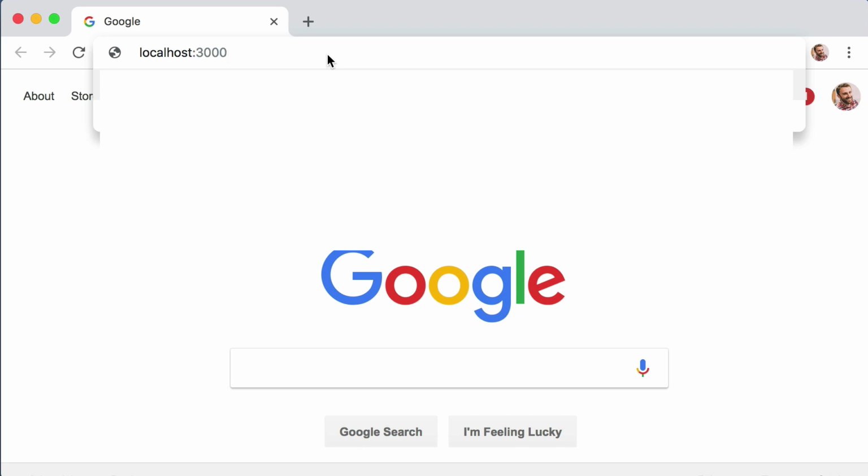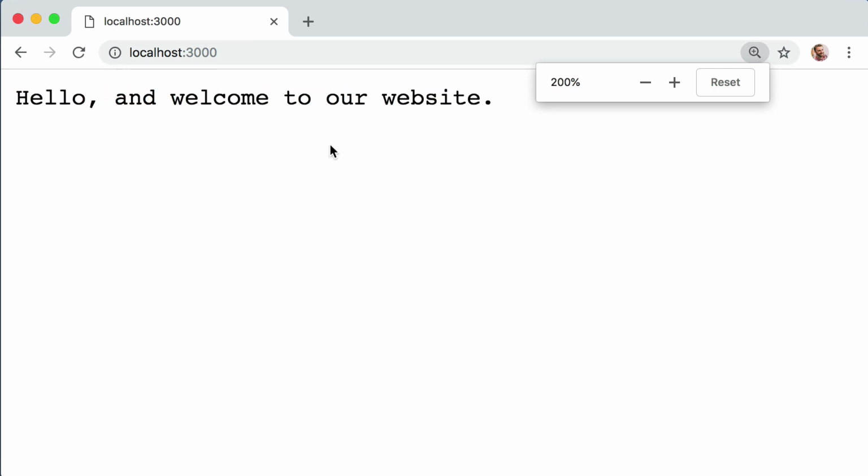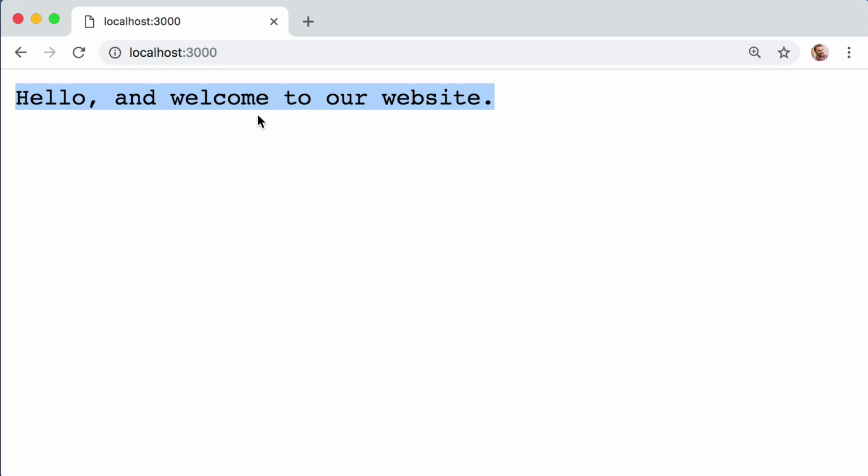So localhost:3000, push enter. Awesome. There we see the response from our server. Hello and welcome to our website. So at this point, we've accomplished the original goal of this lesson. We created a server that listens for incoming requests and it sends back a response. Well, that didn't take too long, so let's give ourselves another new goal for this lesson.